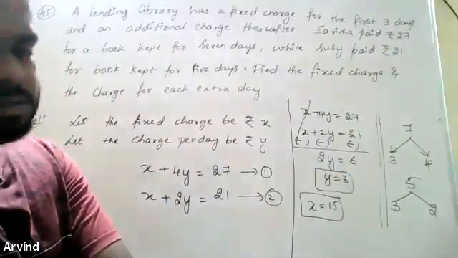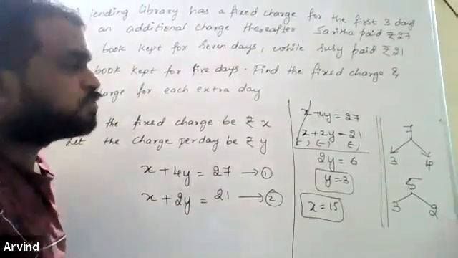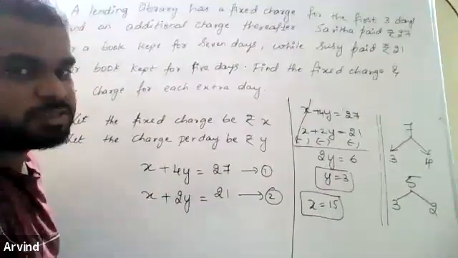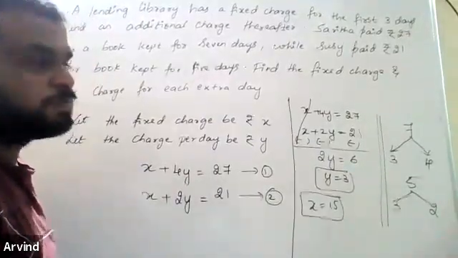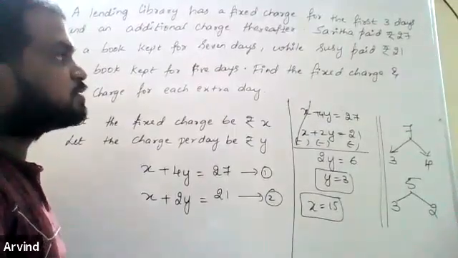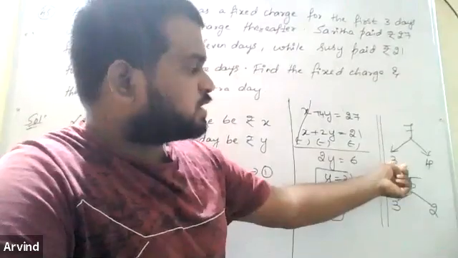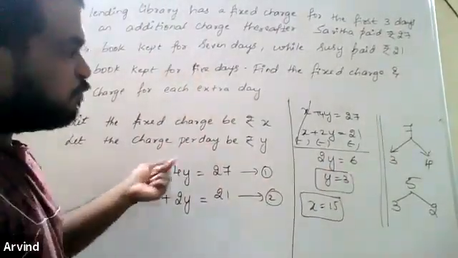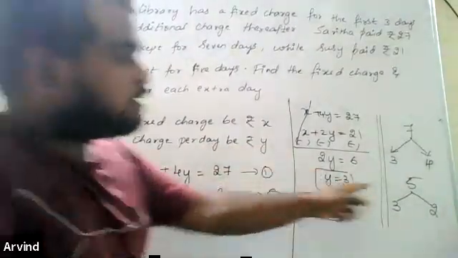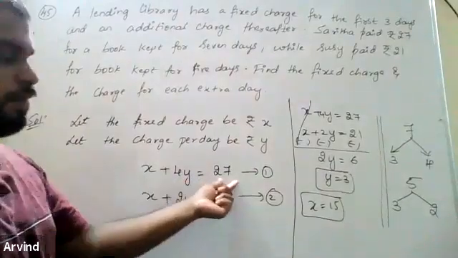Yeah, sure, Adarsh. It's simple. So in a library, the rule is for the first 3 days, you have to pay the fixed charge. The amount is fixed. But for the next days, you have to pay charge per day. So this girl, Sarita, has paid 27 rupees for 7 days. So out of 7 days, for the first 3 days, you have to pay the fixed charge, which is X rupees. So for 1 day, I've taken Y rupees. The remaining days are 4. So 4 into Y. So total amount will be 27.